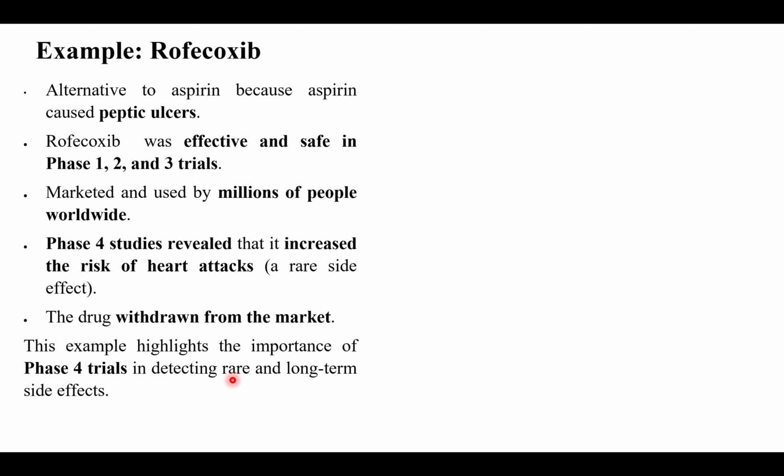This is possible only from phase 4 trials. Long-term side effects or rare side effects are only detectable when a larger number of people are using the drug and it is used for a long time. So it is essential for this purpose, and each and every company should do post-marketing surveillance or phase 4 trials. So let's talk about phase 0 trials, which are also known as microdosing studies.